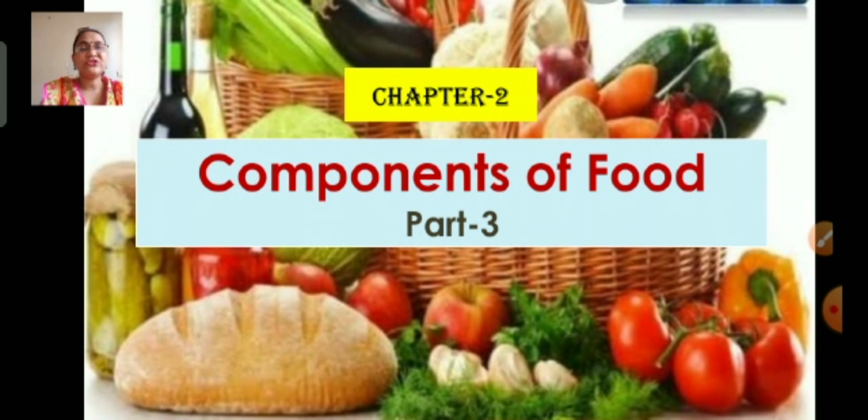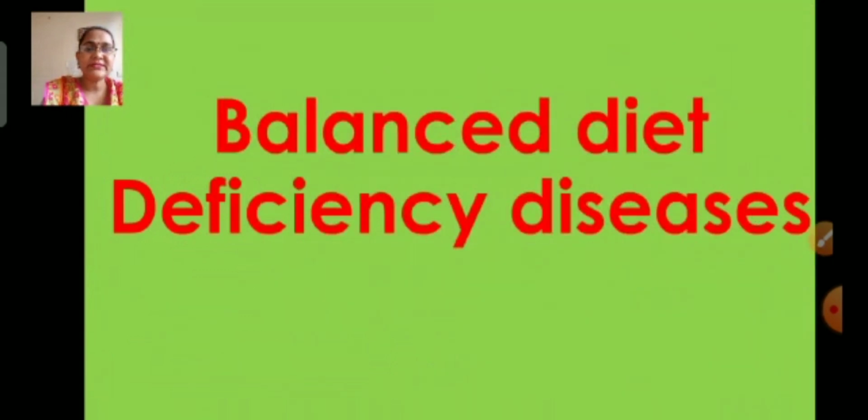In the previous session, we have studied the 5 essential nutrients along with water and roughage. In today's session, we will be continuing with the topics balanced diet and deficiency diseases. Children, what is a balanced diet? Can you recall the definition of balanced diet which I have already taught you in chapter number 1?